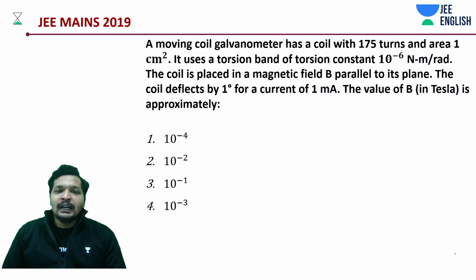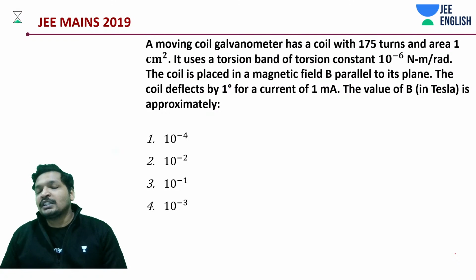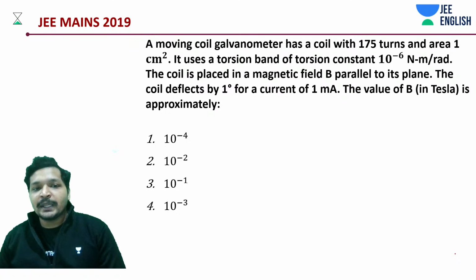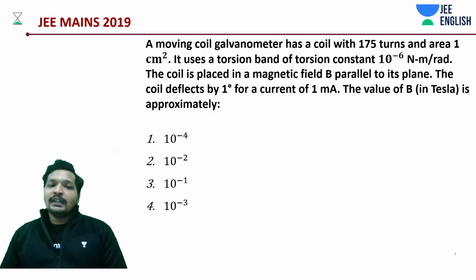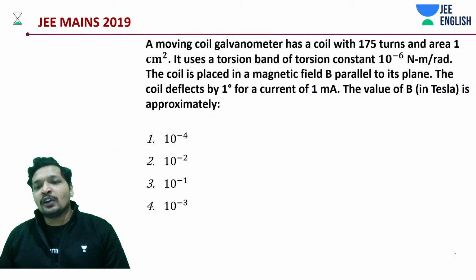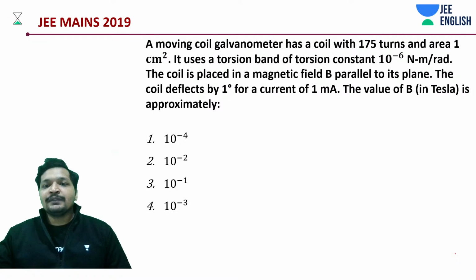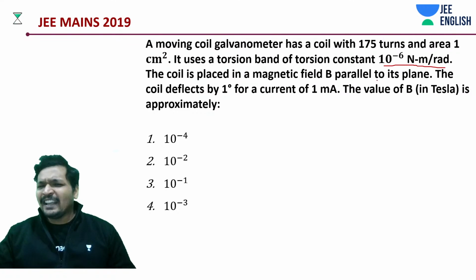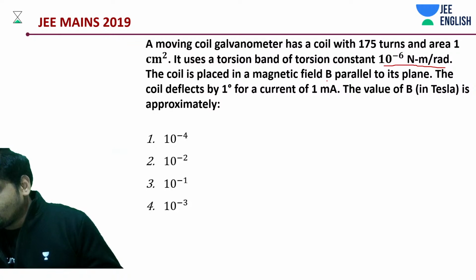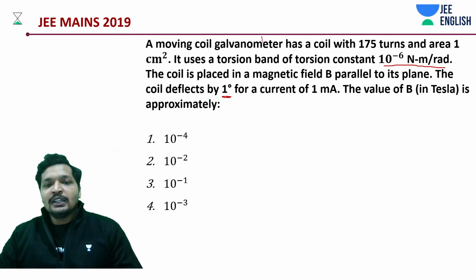What do we have here? We have a moving coil galvanometer, a little bit of electrical instrumentation. Very easy question, but be careful about the units again. That's 175 turns, area 1 centimeter square, and a torsion constant of 10 to the power minus 6 newton meter per radian, which is totally fine. Be very careful about the units in this question. Try to complete all the PYQs and your gravitation will be complete. Don't worry about it.